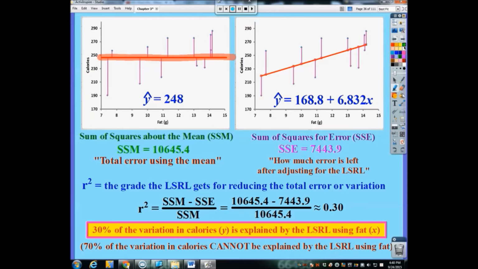So you'll notice there's these pink lines. And what do these pink lines represent? Well, those pink lines represent the residuals, okay? Because the predictor line, 248, and it's always going to be 248 because it's a flat horizontal line, would be how many calories we would predict all of our candy bars to be. And so if a 100 gram bar was really 190.5, well, we would predict it to be 248, and 248 minus the 190.5, this amount is the residual. And so all of those other vertical lines there represent the residuals of all of our candy bars, using 248 as the only prediction for all of those candy bars.